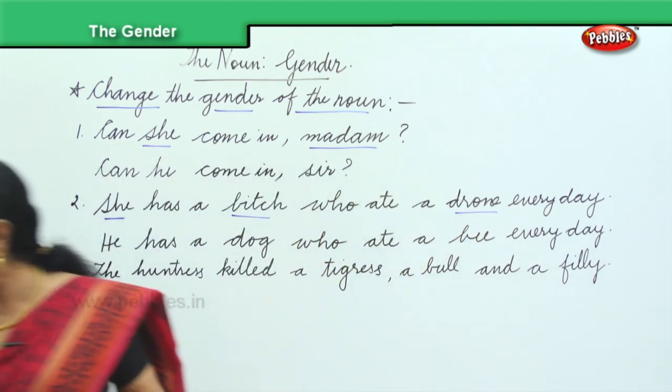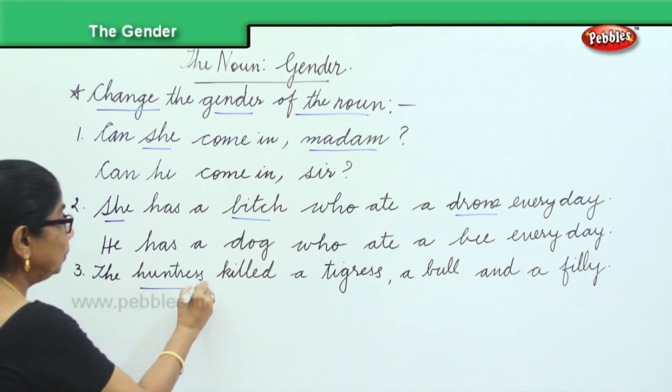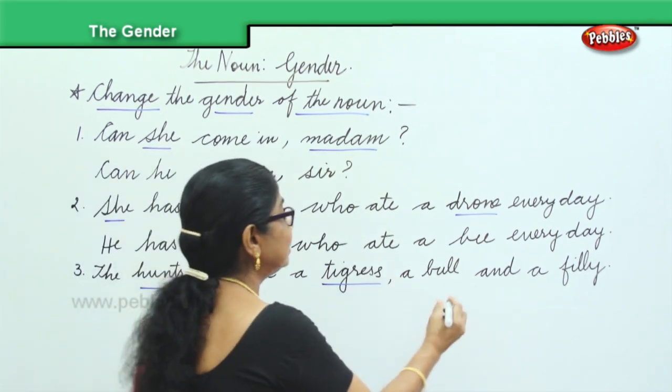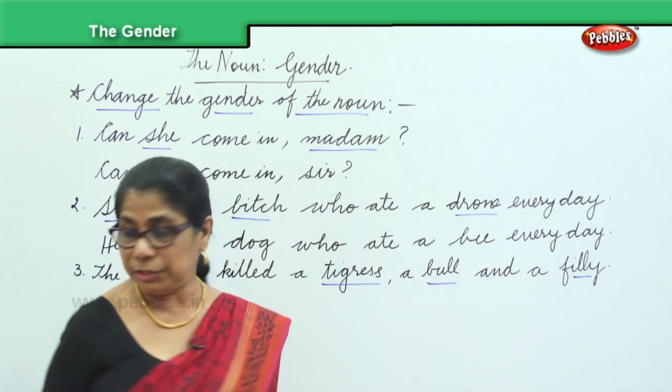Again, we have to know the spelling, gender, then only we can do. Huntress need to be changed. Tigress, bull, and a filly all need to be changed.